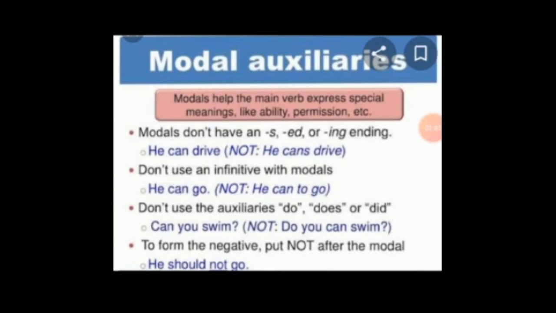Then don't use the auxiliaries do, does or did. Can you swim is a correct sentence, do you can swim is an incorrect sentence. To form the negative, put not after the modal, that is, he should not go. So these are some rules which you should keep in mind while using modal auxiliaries in your sentences.